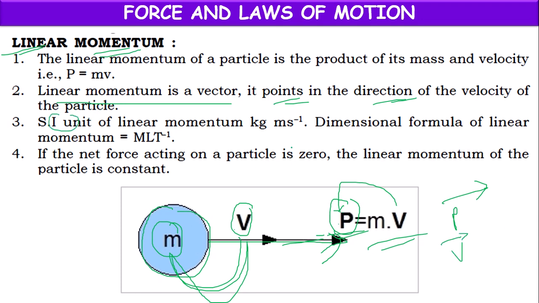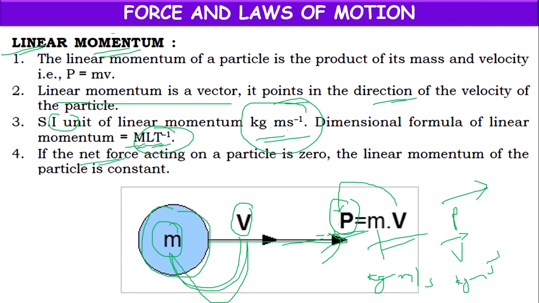The SI unit of linear momentum: mass unit is kg, velocity unit is meter per second, so kg meter per second, or kg m s^-1. Its dimensional formula is M L T^-1, where kg means mass M, meter means length L, and second means time T to the power -1.